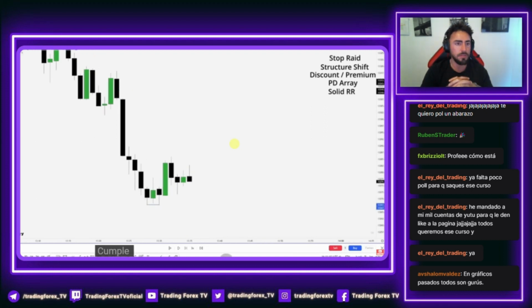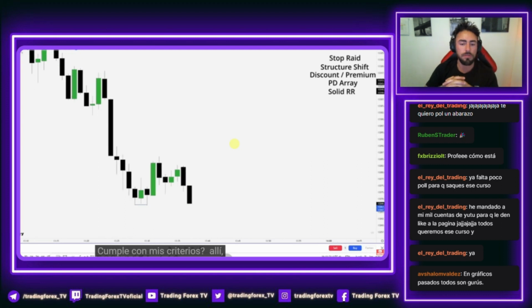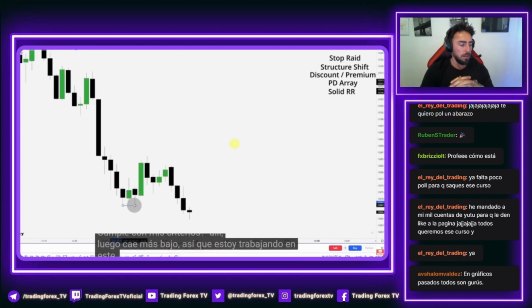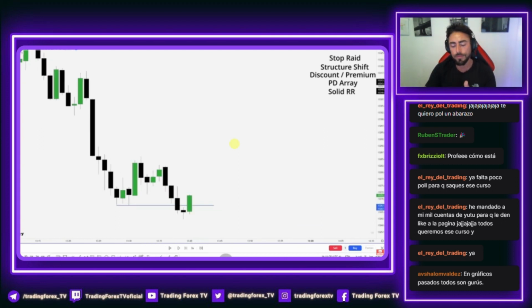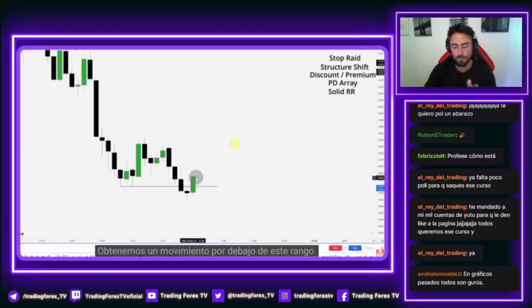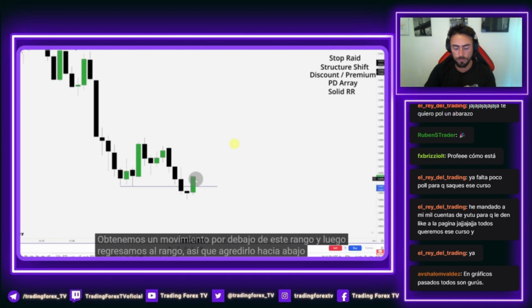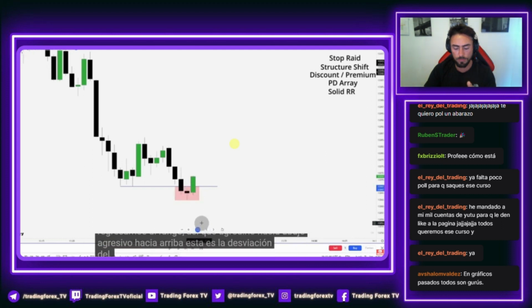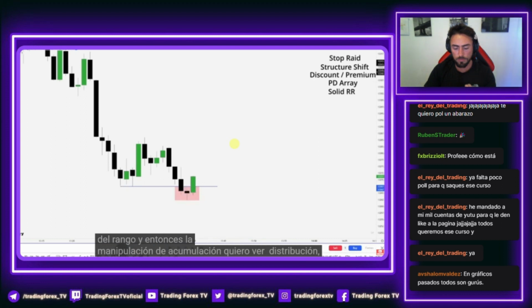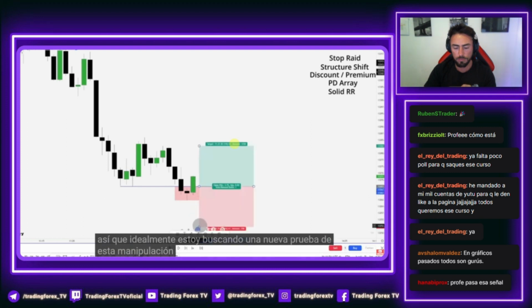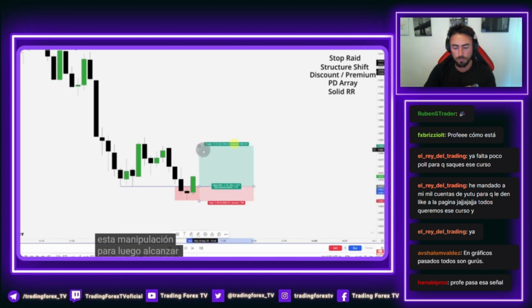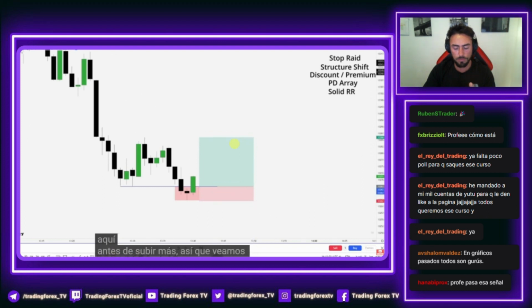Equal lows. See, price tends to be supporting there, then it drops lower. So I'm marking out this low now. What happens? We get a move below this range and then back into the range. So aggressive down, aggressive up. This is the deviation from the range. And so accumulation, manipulation, I want to see distribution. So ideally, I'm looking for a retest of this manipulation to then be reaching for the other side here before going higher. So let's see what happens.